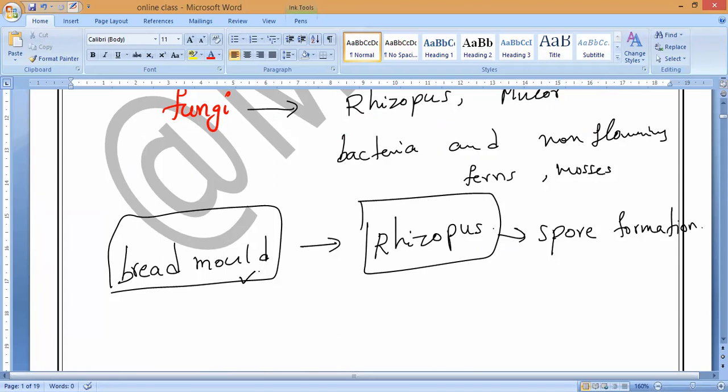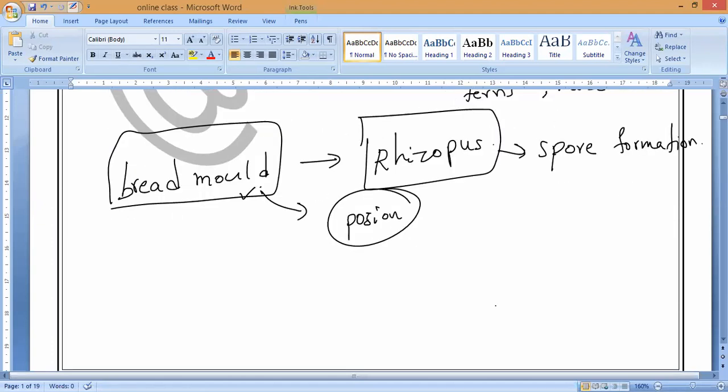We are not supposed to consume this because it is what? Poison. Do you understand, everybody? It is very poisonous. We are not supposed to consume this bread, because this fungus can lead to loose motions or even vomiting, and sometimes to other diseases also. That is why we are not supposed to consume it. So this is what we call spore formation.